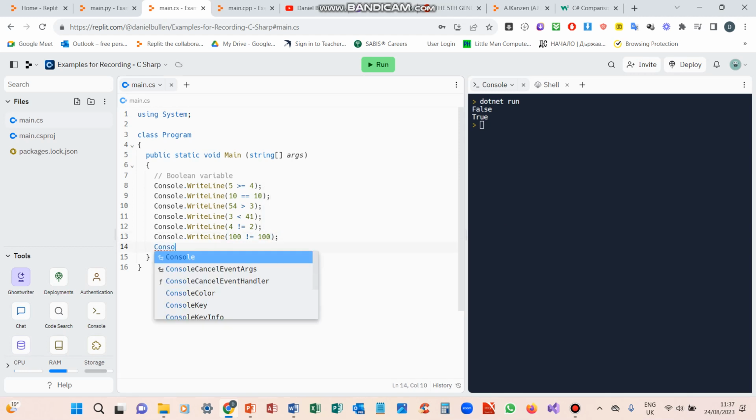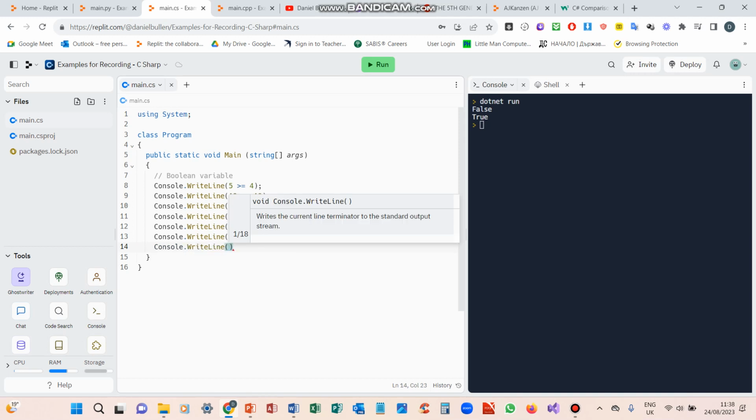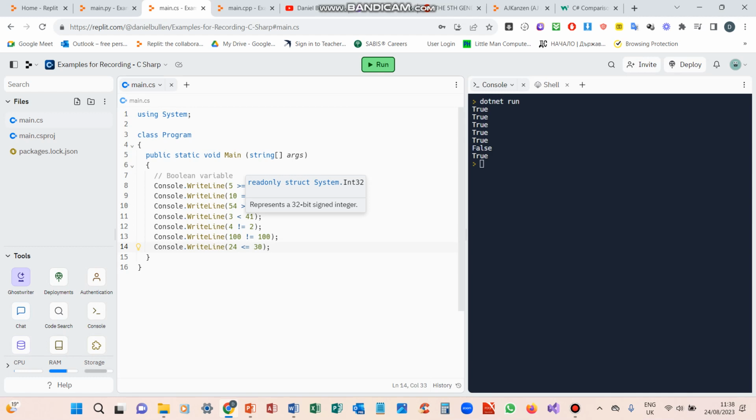I'm going to do one last Console.WriteLine, 24 less than or equal to 30. So let's run it. A lot of these will have trues or falses. So what we've got here: 5 is greater than or equal to 4, true; 10 is equal to 10, true; 54 is greater than 3, true; 3 is less than 41, true; 4 is not equal to 2, true; 100 is equal to 100, that's false; 24 is less than or equal to 30.